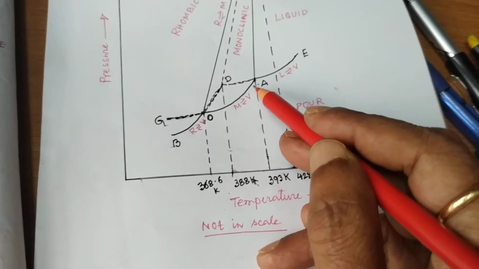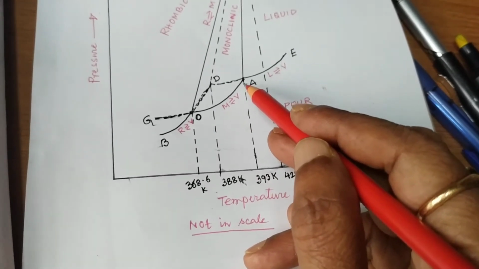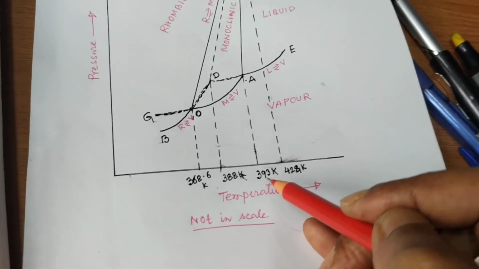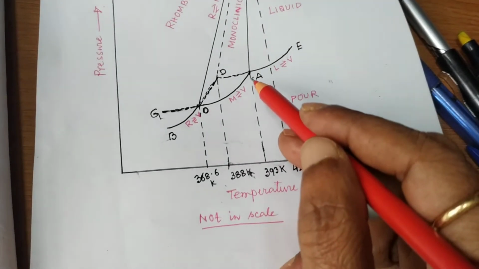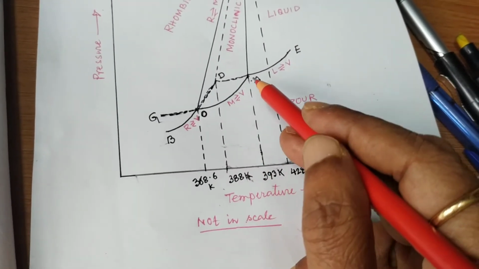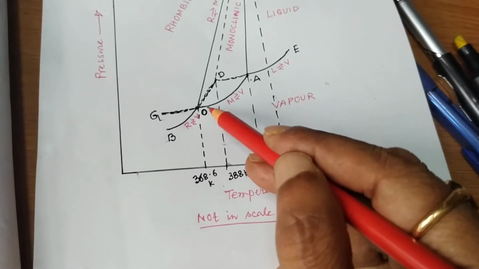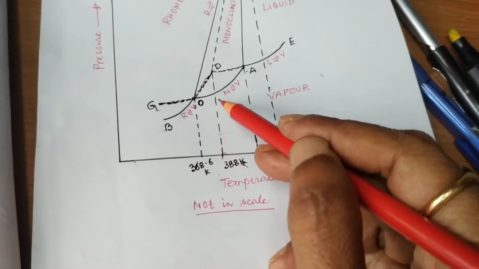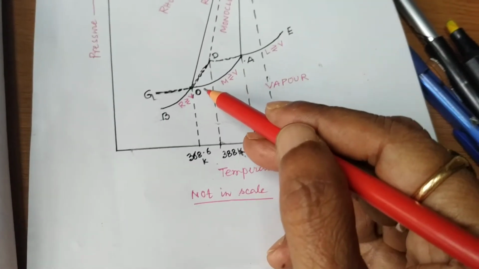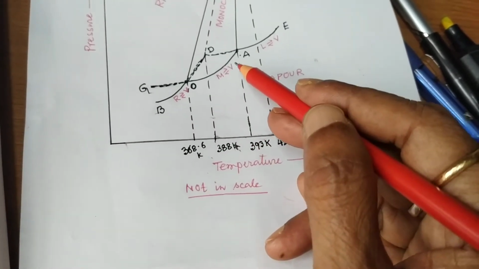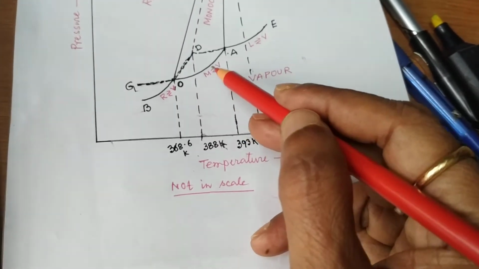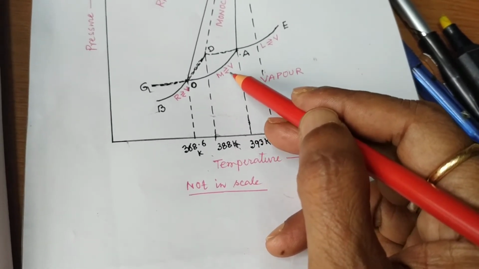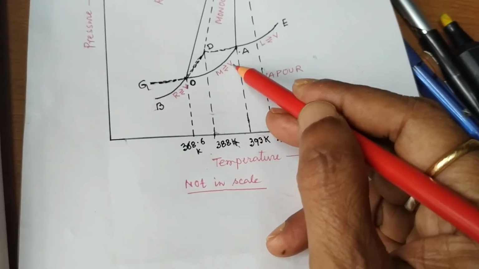This starts from A, the melting point of monoclinic sulfur, at temperature 393 Kelvin, and ends at O, the transition temperature of SR. There are two phases along the curve, SM and SV, monoclinic in equilibrium with vapor.